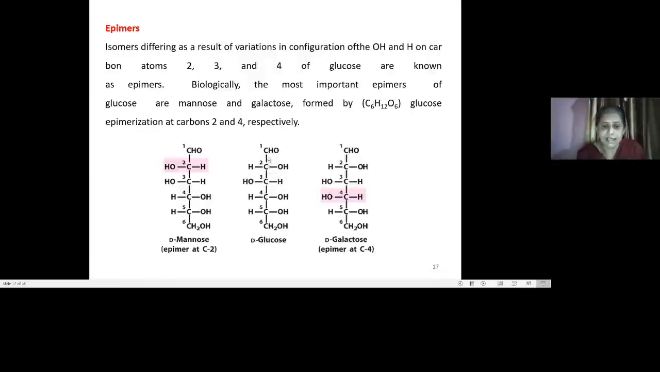D-glucose has this open chain structure here. See carbon number 2 and carbon number 4. D-glucose has 2 epimers. The one which changes at carbon number 2 makes D-mannose, and when there is a change at carbon number 4, it makes the other epimer of glucose, that is galactose. So D-mannose and D-galactose are the epimers of D-glucose at carbon number 2 and carbon number 4.